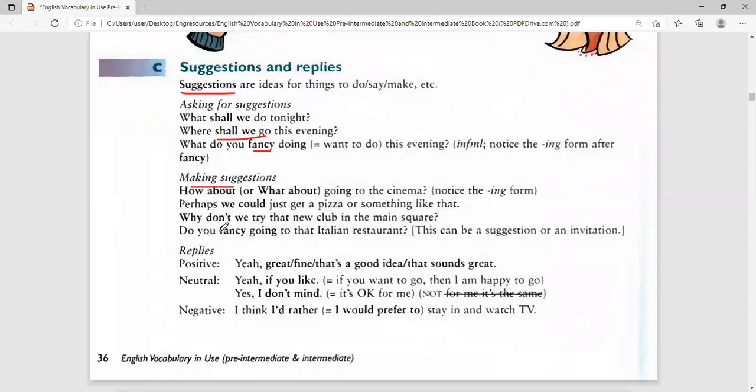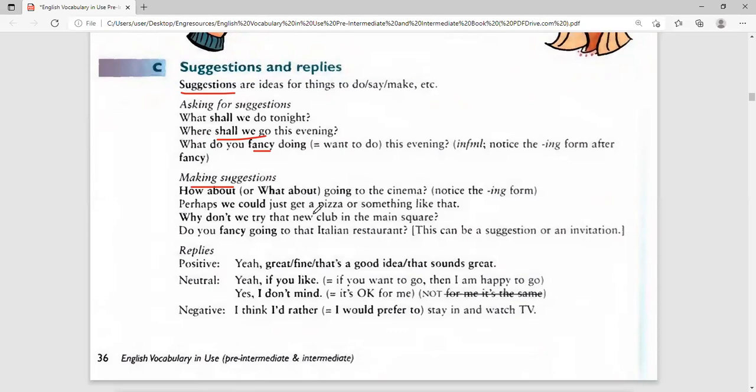Make suggestions. How about, like now, I'm very bored, and someone tells you, how about going to the cinema? Or what about going to town? What about doing that? How about coming tomorrow? How about waiting for her? How about calling her? Things like that.